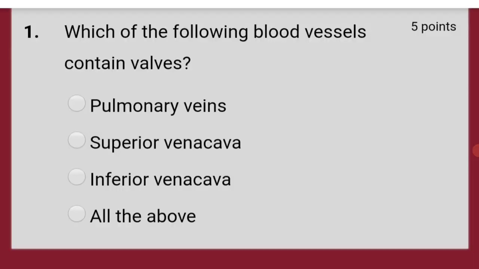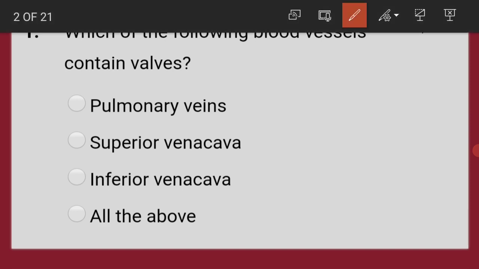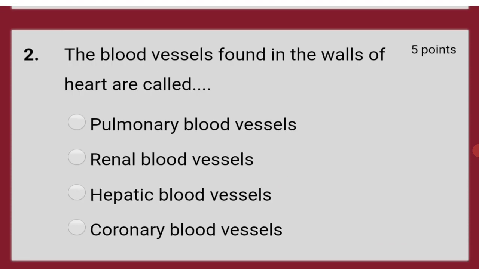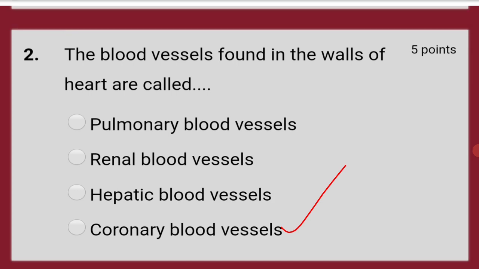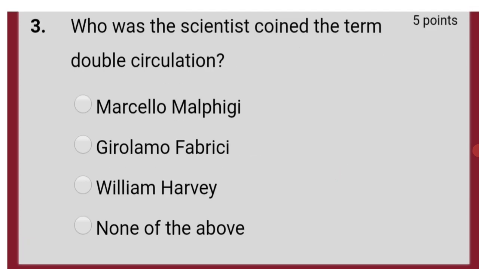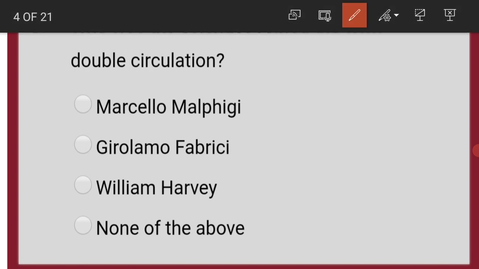Which of the following blood vessels contain valves? Pulmonary veins, superior vena cava, inferior vena cava? Answer is all the above. The blood vessels found in the walls of the heart are called coronary blood vessels. Who was the scientist that coined the term double circulation? That is William Harvey.